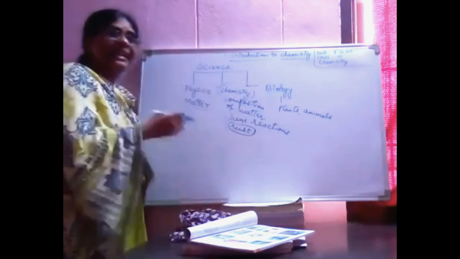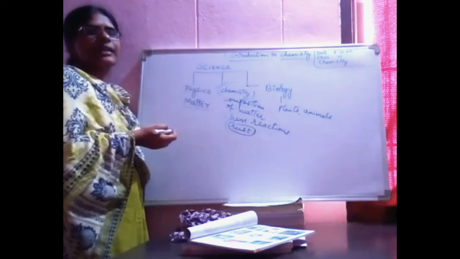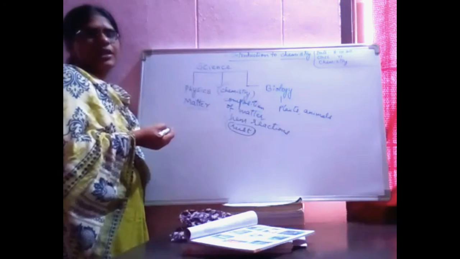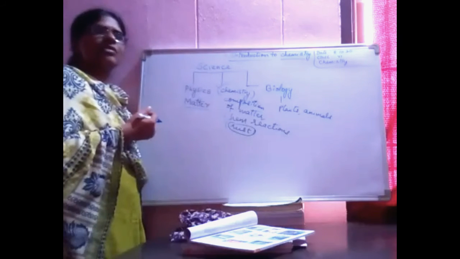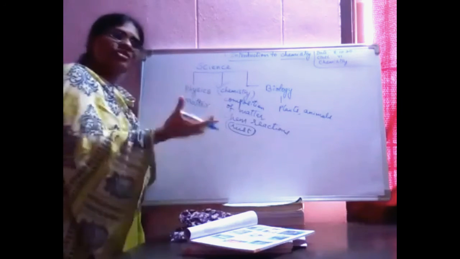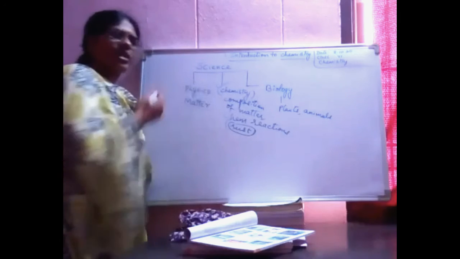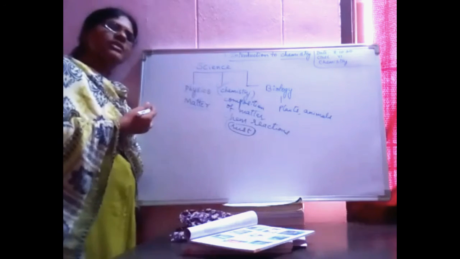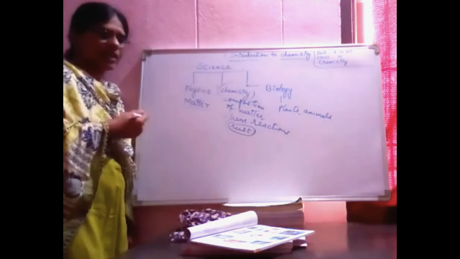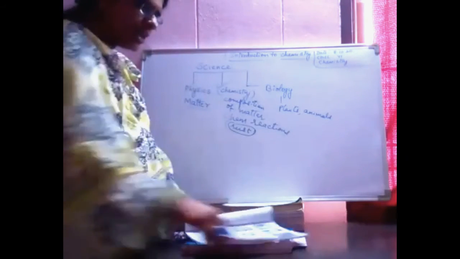Like eating rice. Rice contains carbohydrate. Your cool drinks also contain carbon dioxide gas. The photosynthesis process, which is going on in your biology, all comes under a basic thing called chemistry.